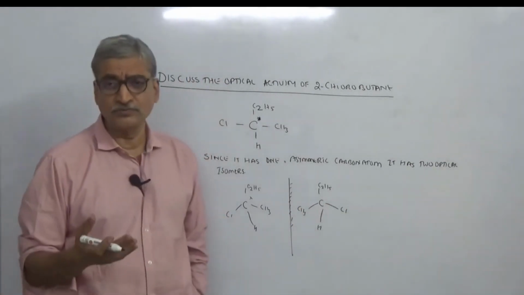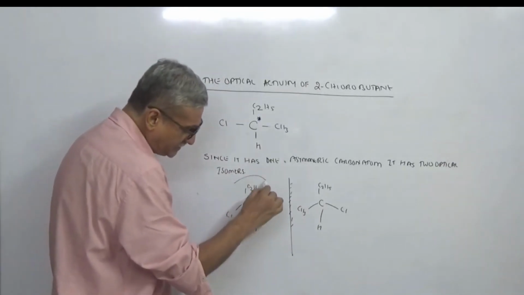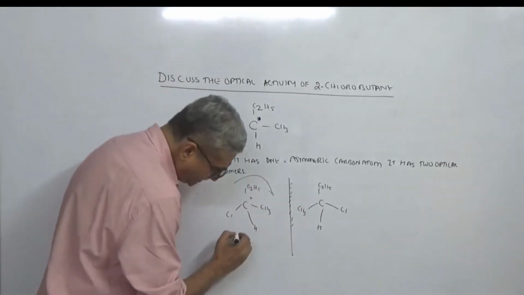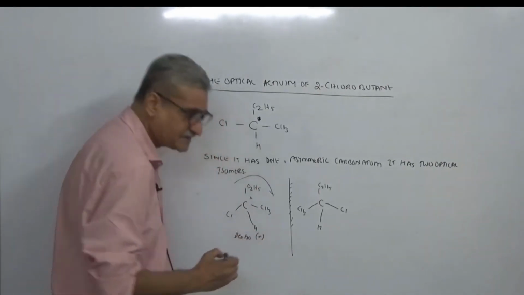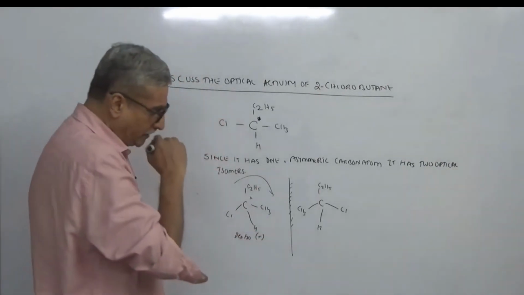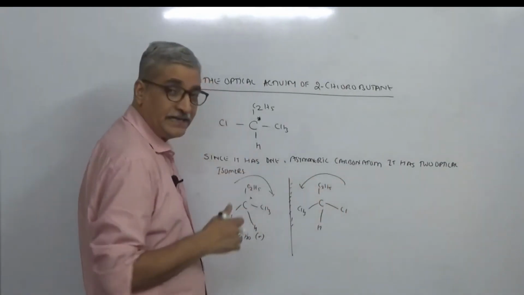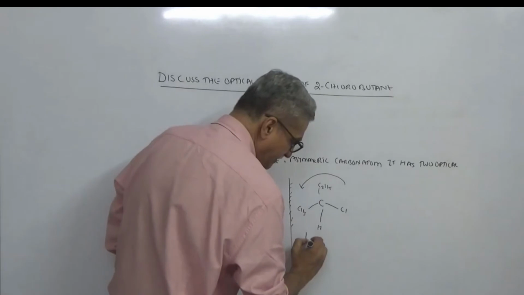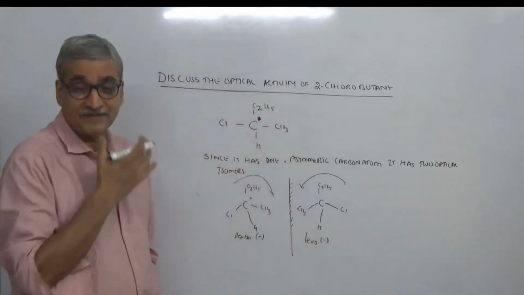Here you have to show an arrow and say this is clockwise, so this is dextro or plus. And you will show this arrow, which is clearly anti-clockwise. So you will say levo or minus.